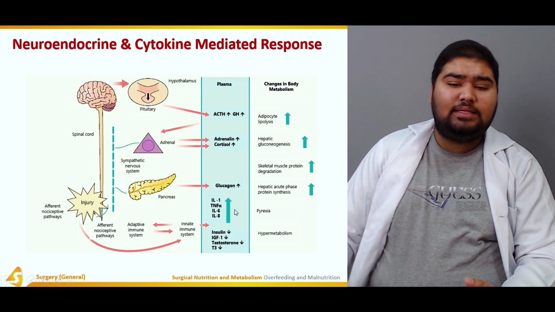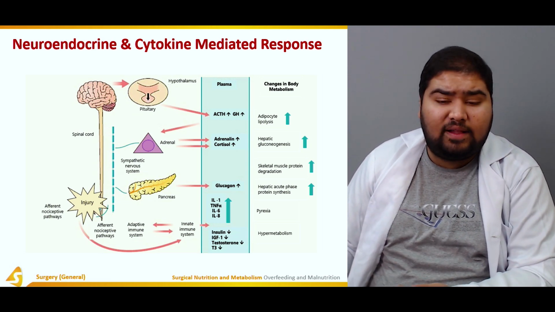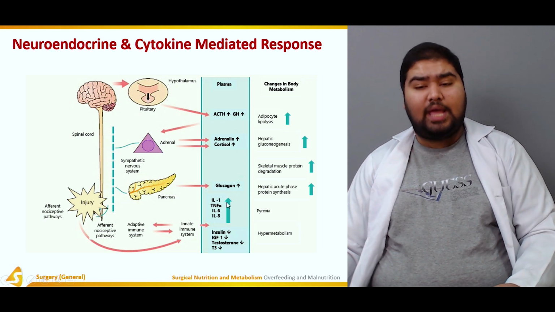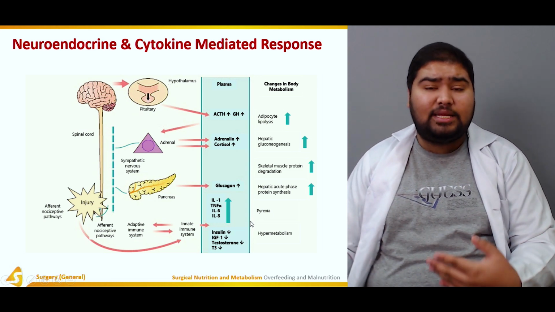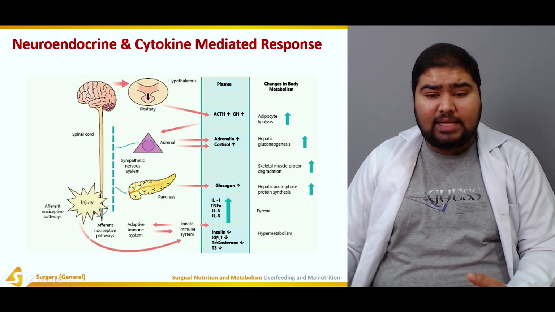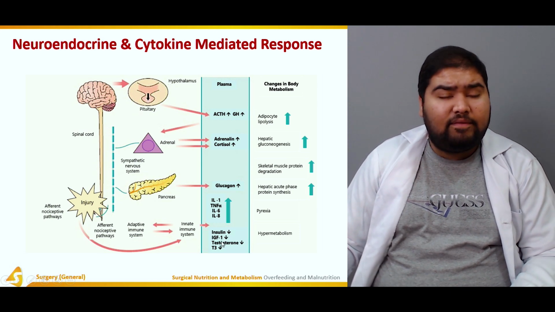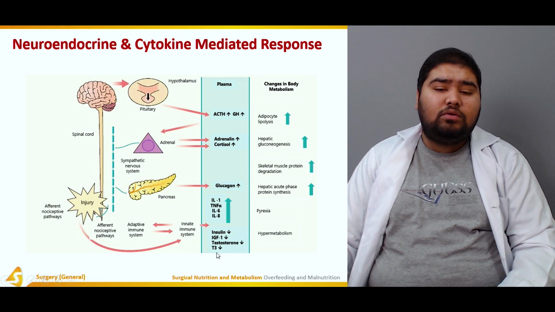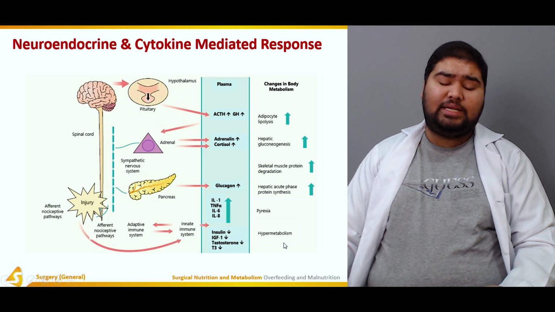Along with that, there's an increase in the production of interleukin-1, tumor necrosis factor alpha, interleukin-6, and interleukin-8. All of these are responsible for pyrexia, that is, an increase in temperature. And finally, there's a decrease in insulin, and a decrease in the levels of insulin-like growth factor 1, testosterone, and T3. This is responsible for hypermetabolism.